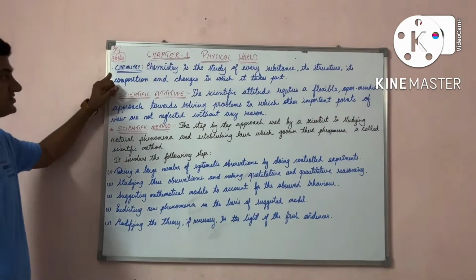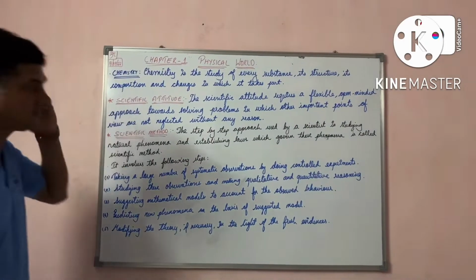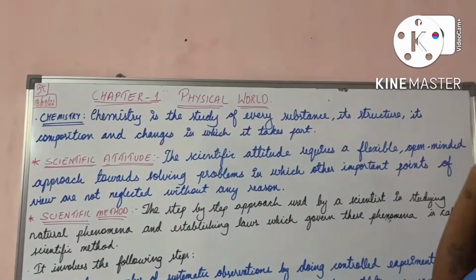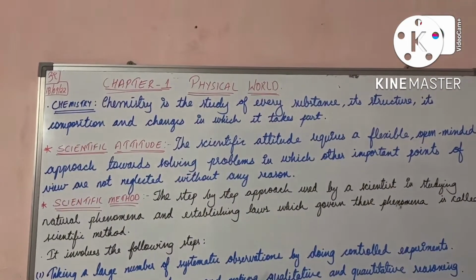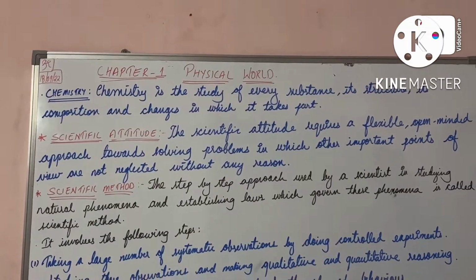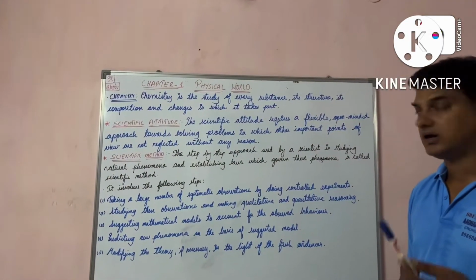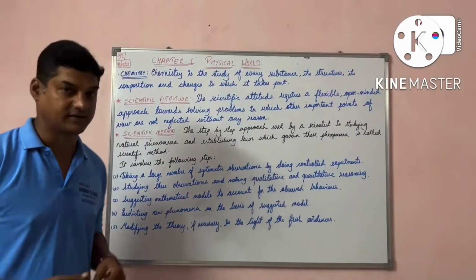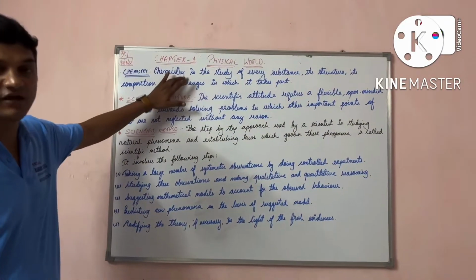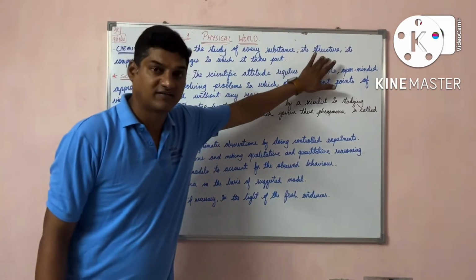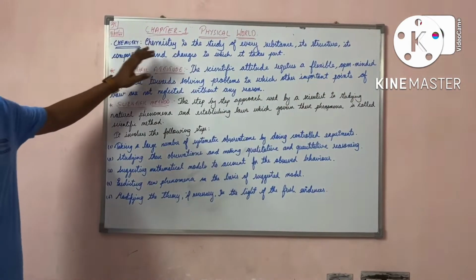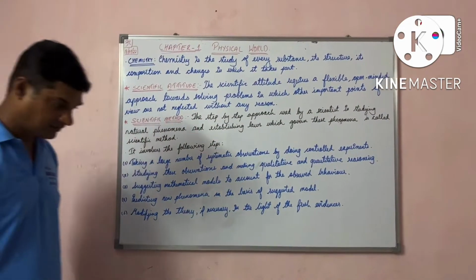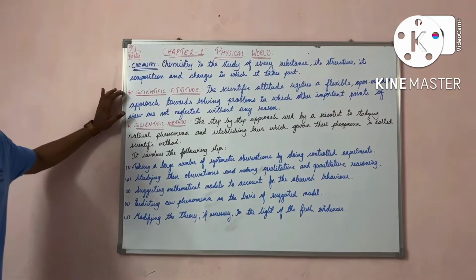Now, chemistry in physical science. What is chemistry? Chemistry is a branch of science which deals with the study of every substance. How is its structure? How much is the composition of the substance? And the changes in which it takes part. I repeat, chemistry is the study of every substance, about its structure, its composition and the changes in which it takes part.